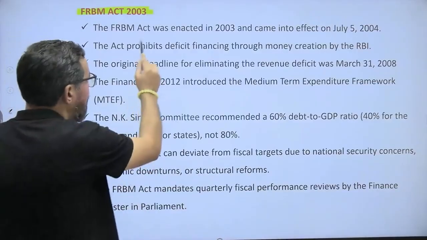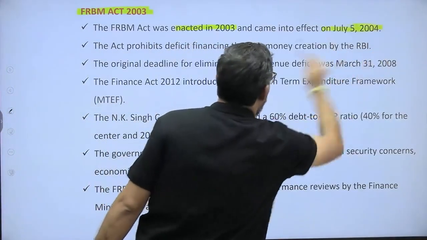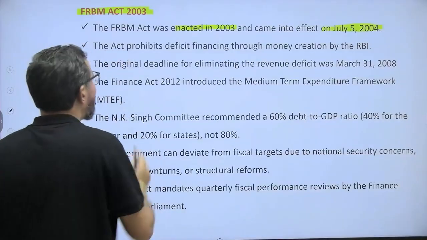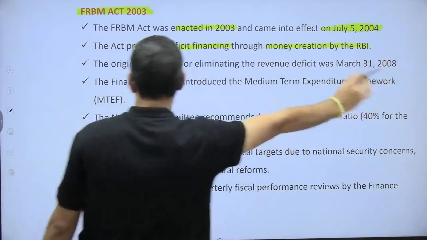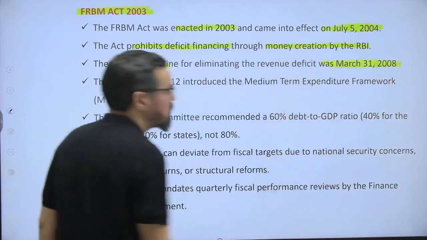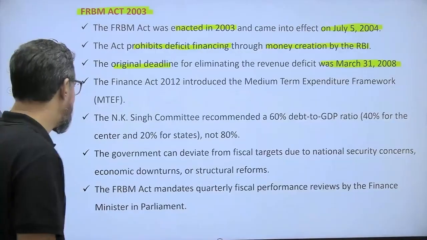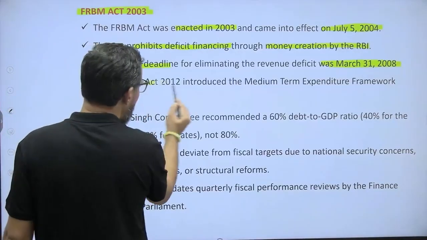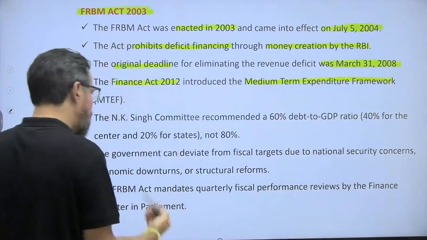The FRBM Act, which was enacted in 2003, became effective from 5th July 2004. The act prohibits deficit financing through money creation by RBI. The original deadline was 31st March 2008 to bring down the overall deficit. Finance Act 2012 introduced the medium term expenditure framework also.